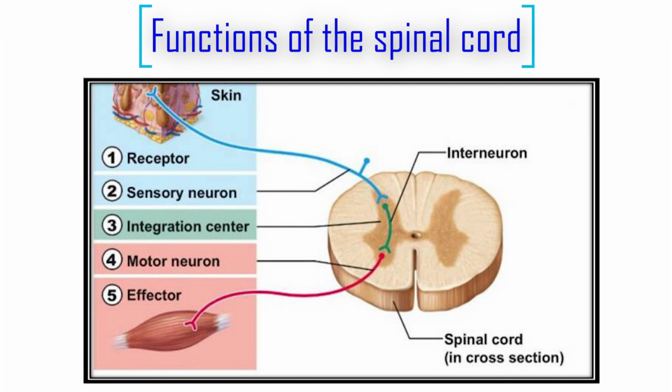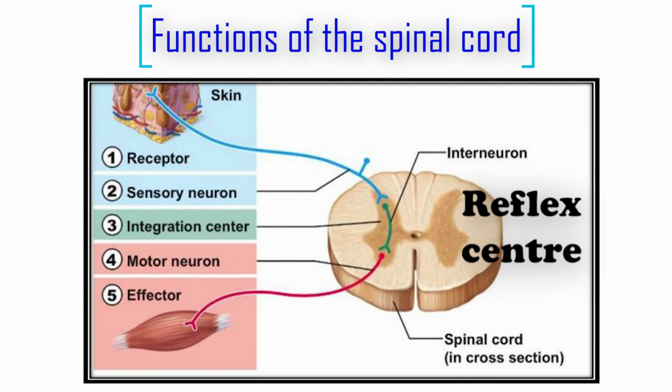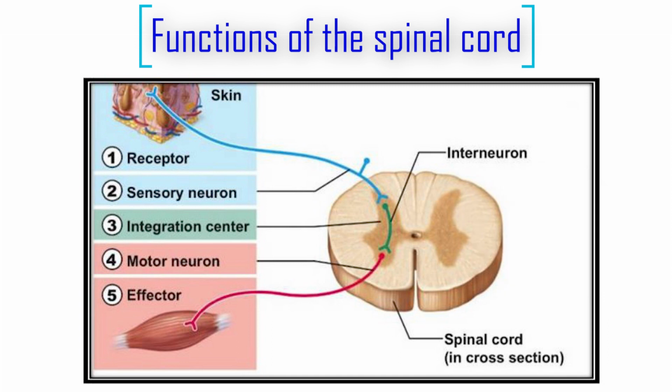These muscles get the response from the brain, and that is carried through the spinal cord. Third function, it serves as a reflex center, meaning it processes the reflex action and protects the body from any kind of injury. This is all about the spinal cord.